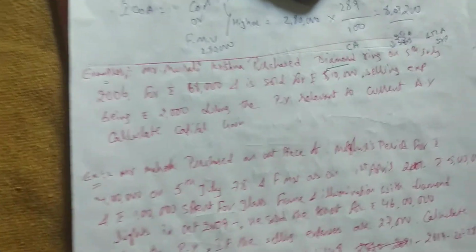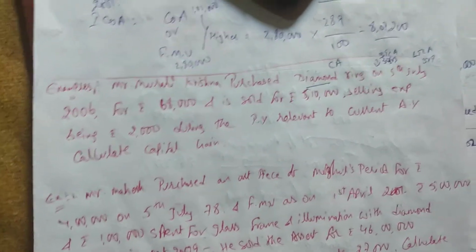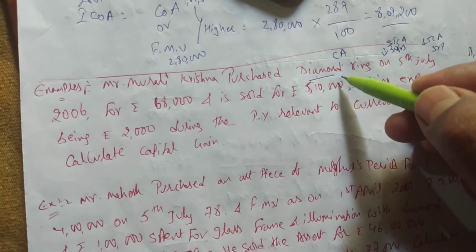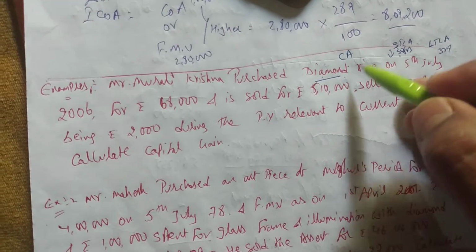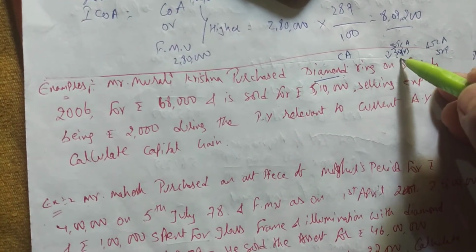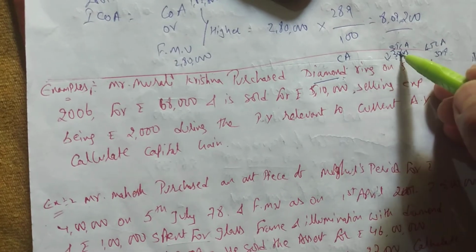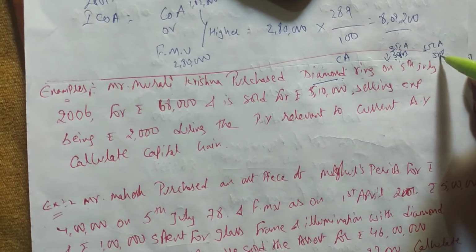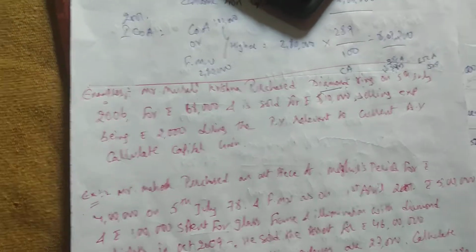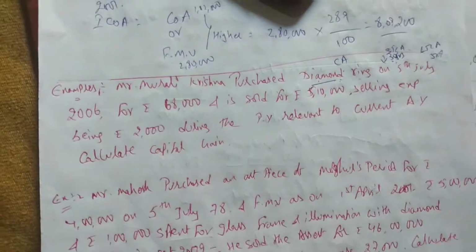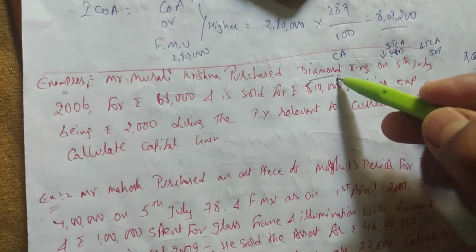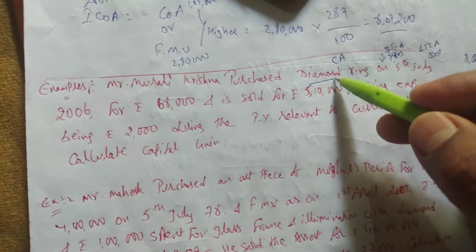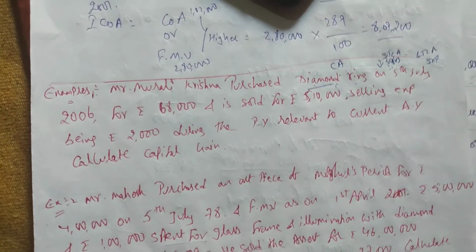So in a problem you always have to see whether it is a capital asset or not. Yes, it is a capital asset. And next you have to see whether it is short term or long term. For a diamond ring, if it is less than 3 years, then it is called a short term capital asset. If it is equal to 3 years or more than 3 years, it is called a long term capital asset. Whenever you see a problem, keep in mind that you should understand whether it is a capital asset or not. Yes, it is a capital asset. After that you have to see whether it is a short term or long term capital asset.